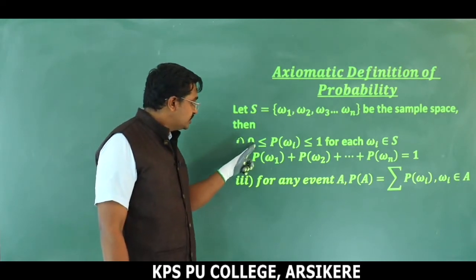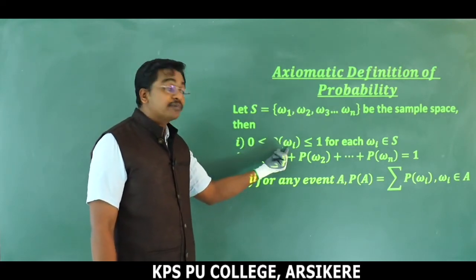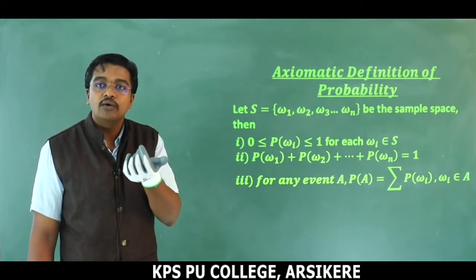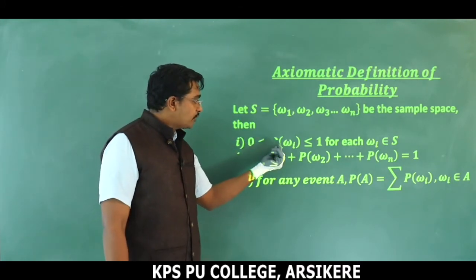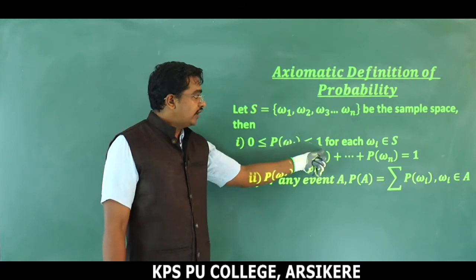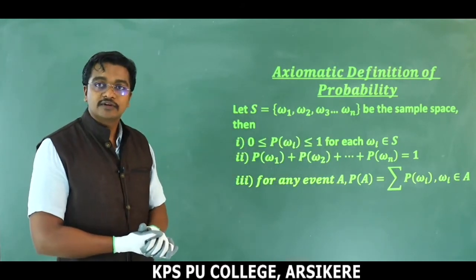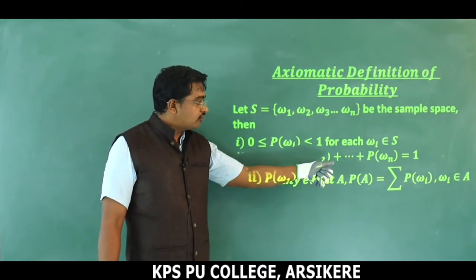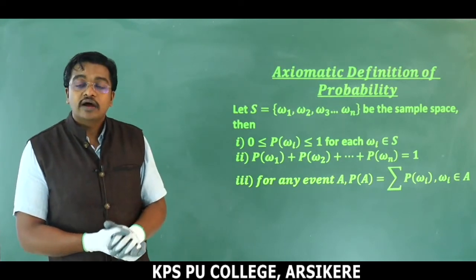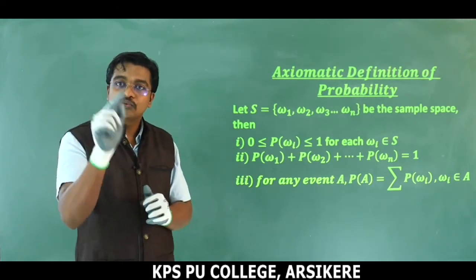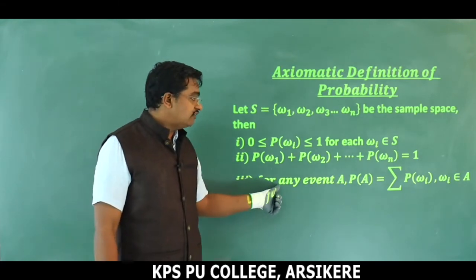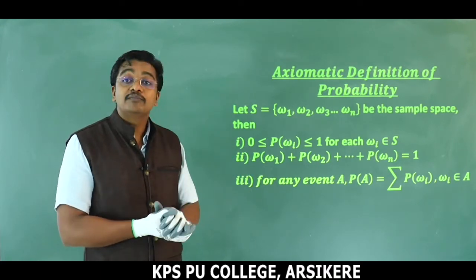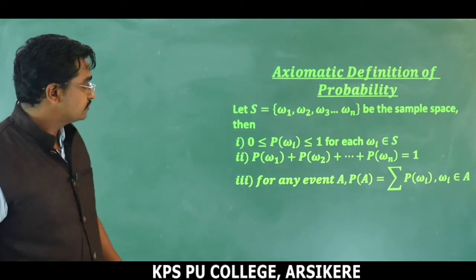That's why you have the condition 0 less than or equal to p of omega i, which represents the probability of omega i. Suppose i equals 1, probability of the first outcome omega 1, omega 2, like that. So the value of probability is always between 0 and 1 for each omega i belonging to S. This is the first condition. And the second condition, p of omega 1 plus p of omega 2 plus up to p of omega n is equal to what? 1. The sum of all the probabilities is equal to 1. And the next one, for any event A, p of A is equal to the sum of p of omega i such that omega i belongs to A. I will give an example for this one.